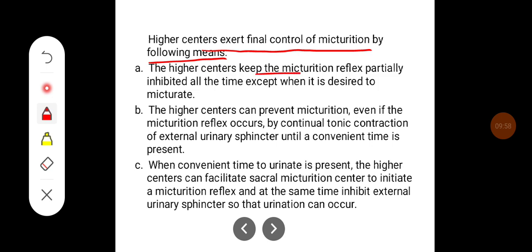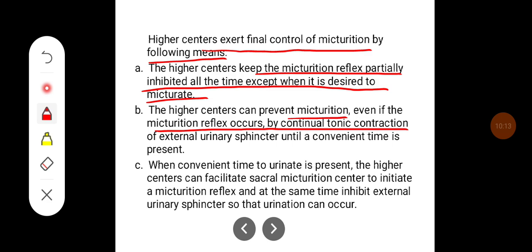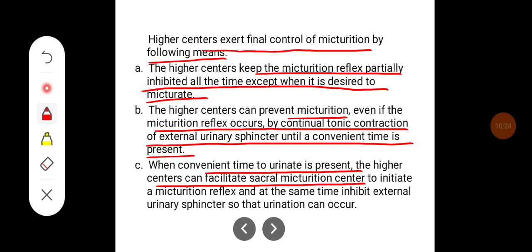The higher center keeps the micturition reflex partially inhibited all the time except when it is desired to micturate. The higher centers can prevent micturition even if the micturition reflex occurs by continual tonic contraction of the external urinary sphincter until a convenient time is present. When convenient time to urinate is present, the higher centers can facilitate the sacral micturition center to initiate micturition reflex and at the same time inhibit the external urinary sphincter so that urination can occur.